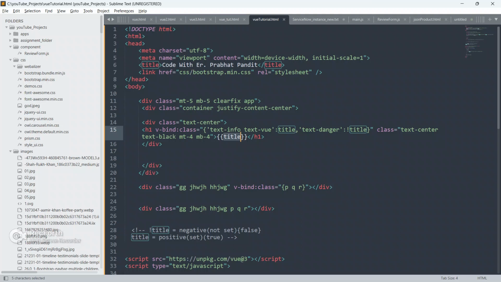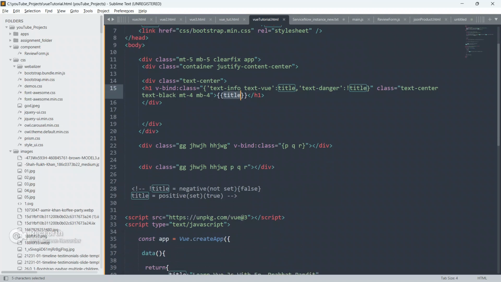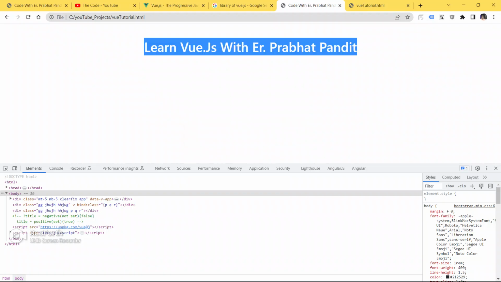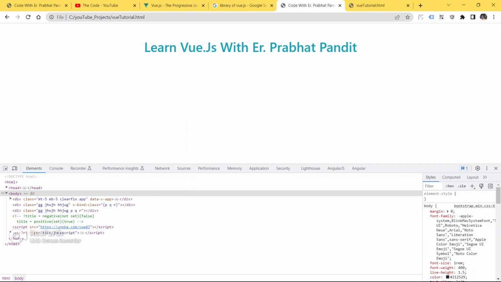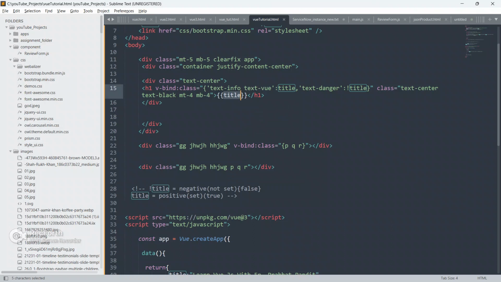As I already told you guys, whatever you write inside the double curly braces is considered an expression and it will be evaluated by the Vue.js compiler. That's why I have given double curly braces and title inside it, and that's why we are able to get our title here.